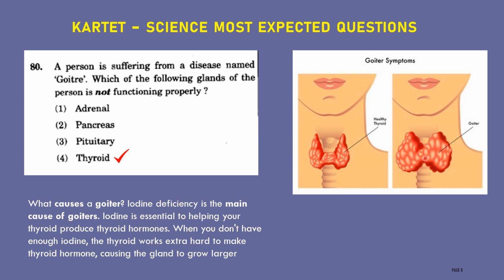Then we call this a goiter, because when you have iodine deficiency, it is very difficult for the thyroid gland to produce thyroid hormones. Because of this difficulty, it will grow bigger. This one we call a goiter. Therefore, the correct answer for this question is thyroid gland.